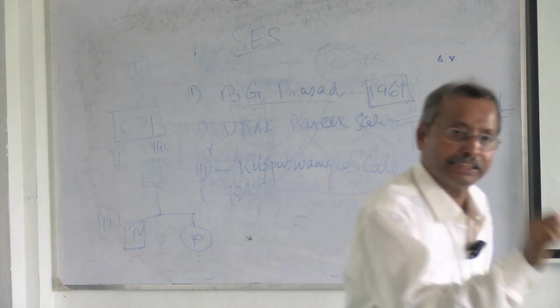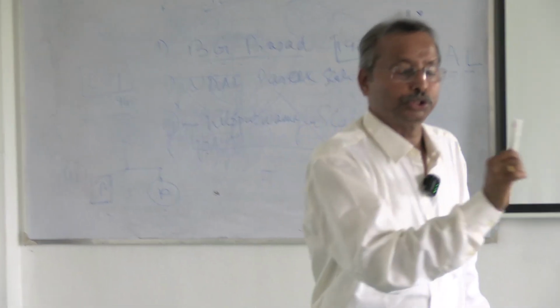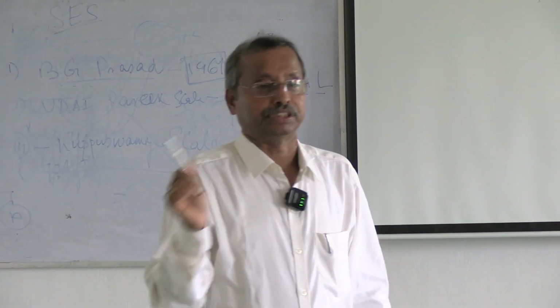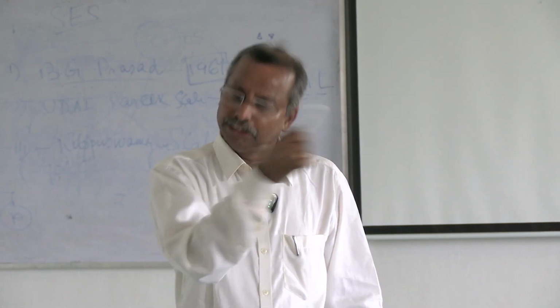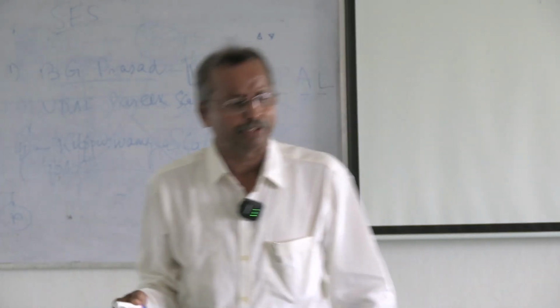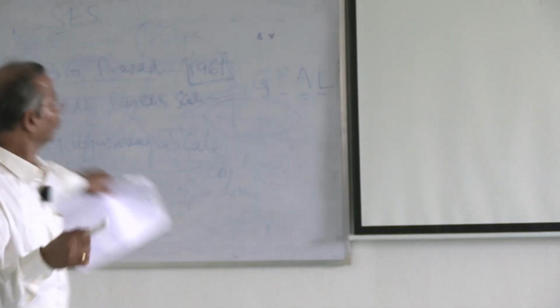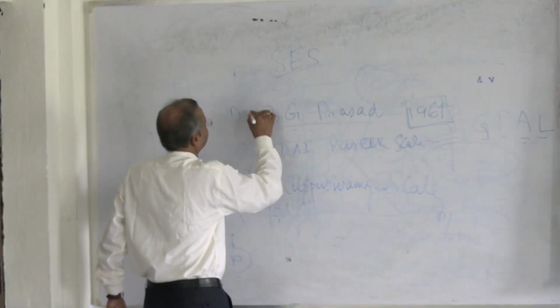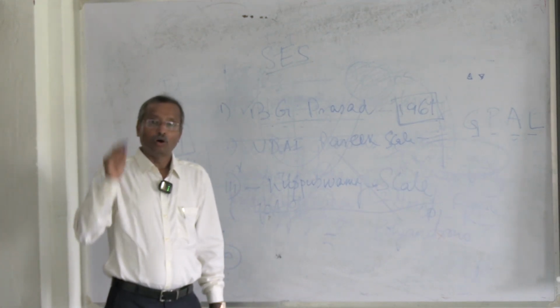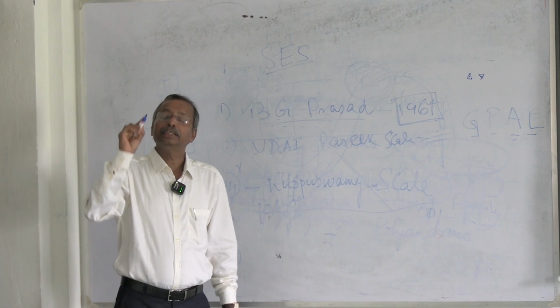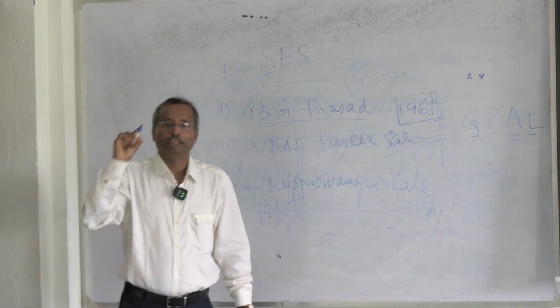Once we are telling SES, socioeconomic status, social status as well as economic status, it includes some cultural factors also. So, we do not consider the B.G. Prasad scale because it is based on calculating only the monthly income of the family.